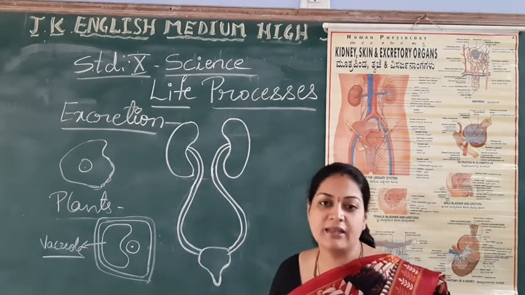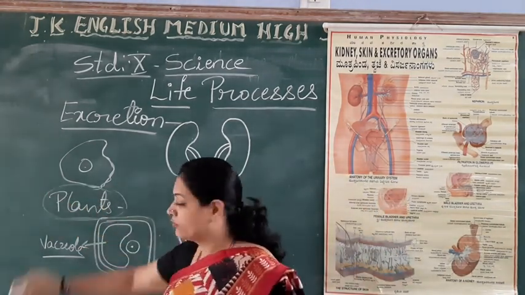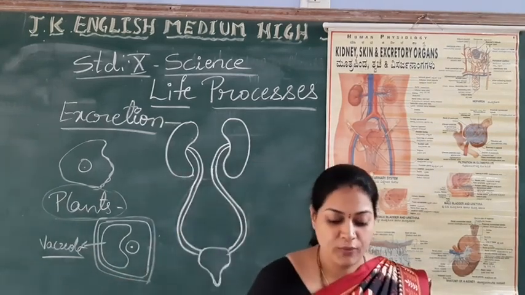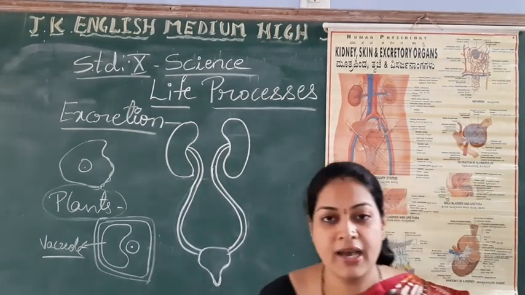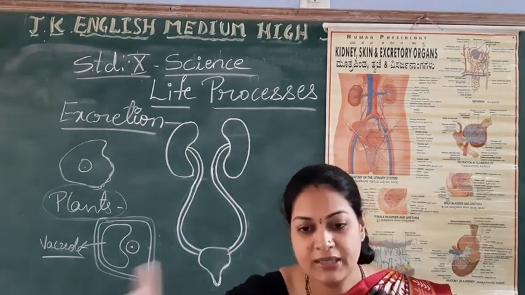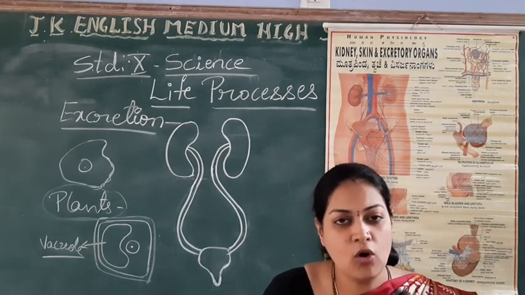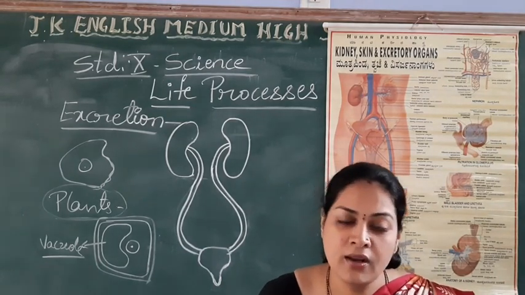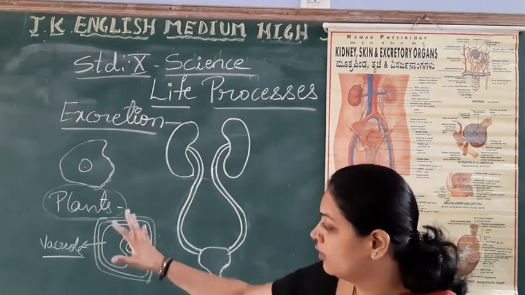By all these methods, we find excretion even in case of plants. Hope you are understanding, students. So excretion we find in all living organisms. It might be simple in unicellular organisms. It might be a bit complex in multicellular organisms, right? So this we find in case of plants.